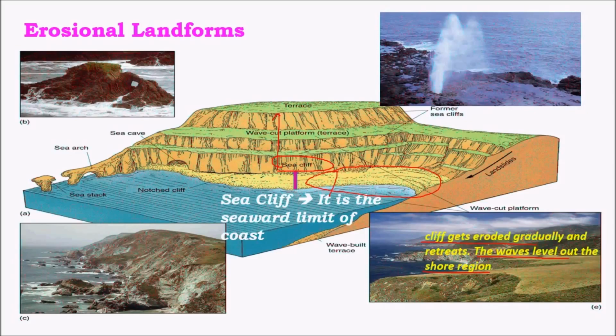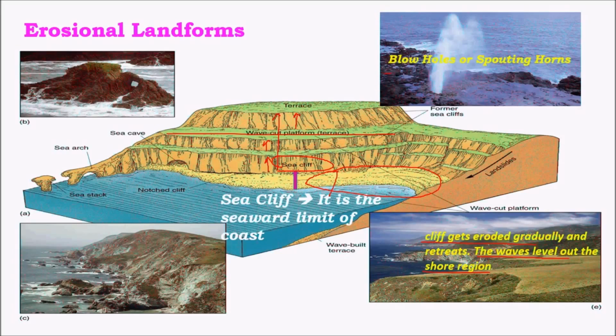And the wave cut platform is just a platform which is formed due to successive erosion of sea cliffs. For example, when the level of the sea was here, then this was a sea cliff, and due to successive erosion and the upliftment of the land, the sea level has fallen, and we can see there are many sea cliffs one above the other, leaving a terrace-like structure. This is formed mainly due to differential erosion due to subsidence of sea or upliftment of landform.